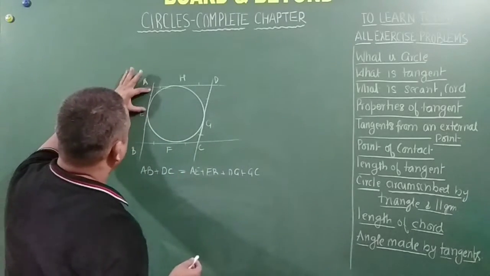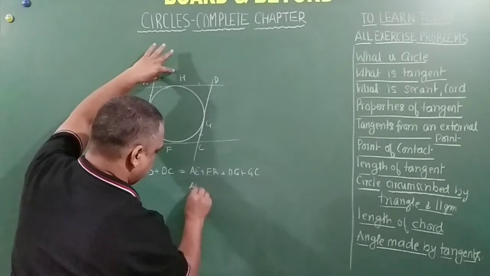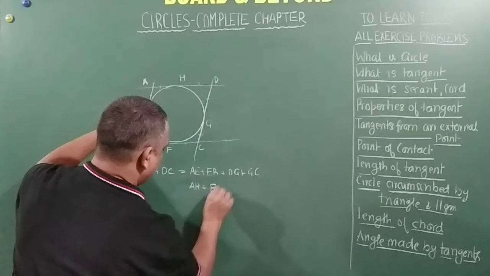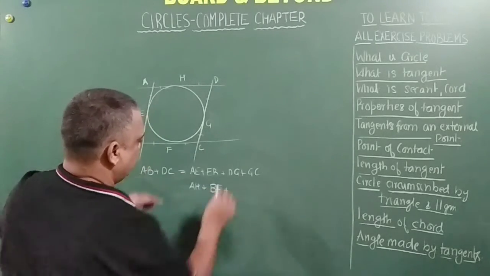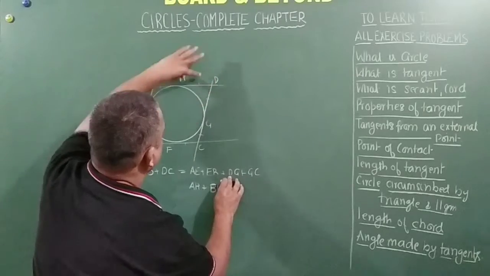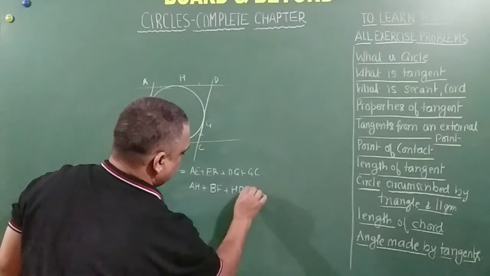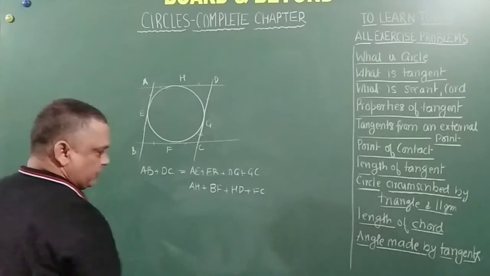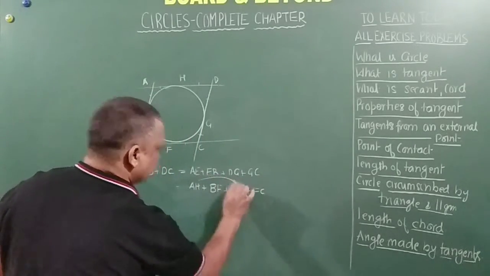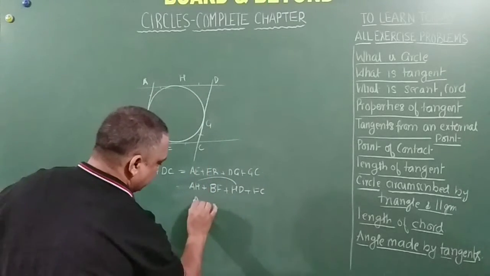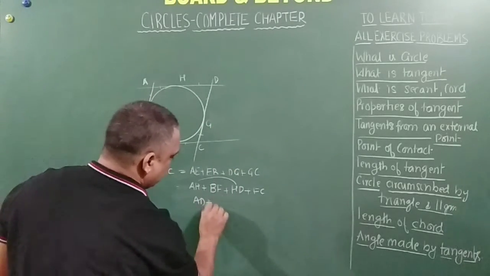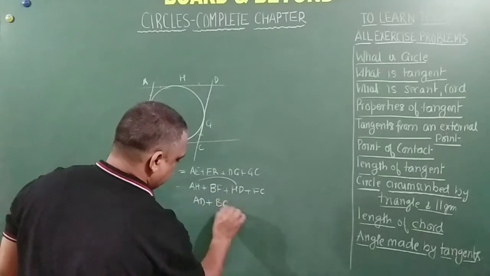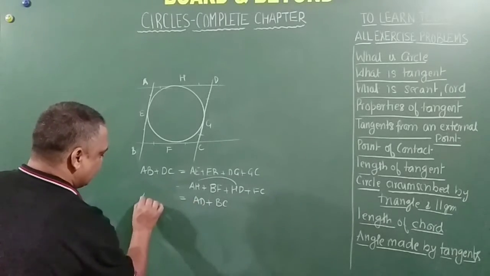So AE is equal to AH, plus EB is equal to BF, plus DG is equal to HD, plus GC is equal to FC. Now AH plus HD is nothing but AD. And BF plus FC is nothing but BC. So ultimately we have reached here.